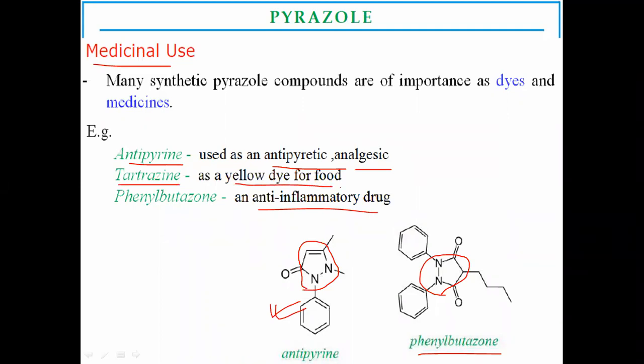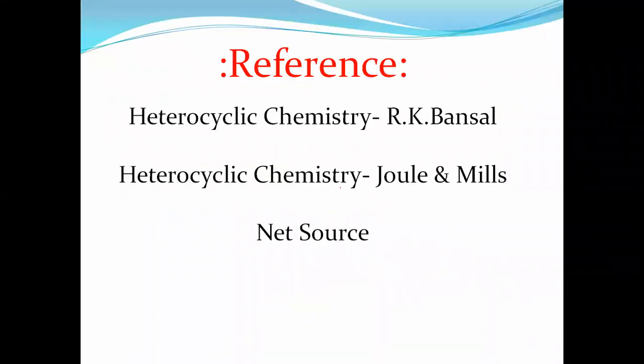These are some examples used for medicinal purposes, antipyrine and phenylbutazone. These are some references used for the preparation of today's heterocyclic ring, pyrazole. So this is the last five-membered heterocyclic ring.